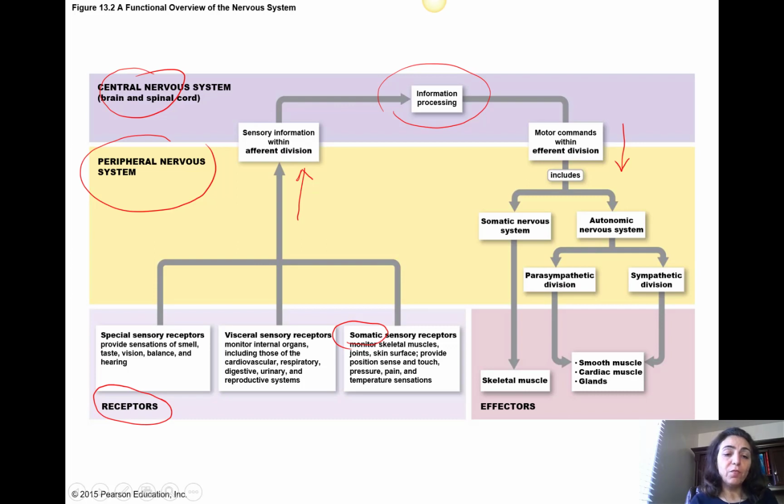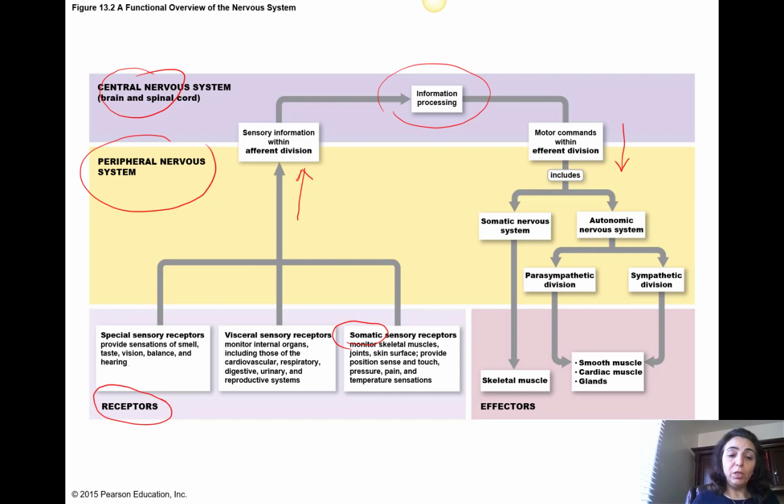Then, besides those somatic sensory ones, we have some special sensory receptors. Those are the ones that provide the sensation of smell, taste, vision, balance, and hearing, right? And we have special organs for them. It's not all over the body. For vision, we have the eye. For balance and hearing, we have the ear. For taste, we have the tongue, right? And for smell, we have the nose. So these are special sensory receptors.